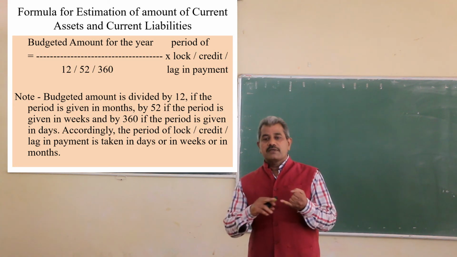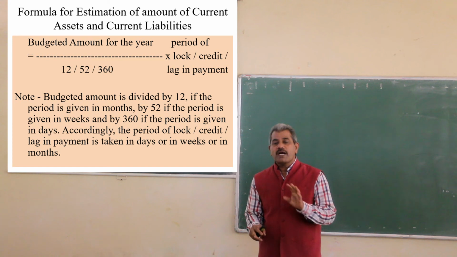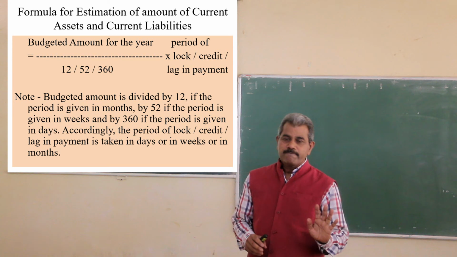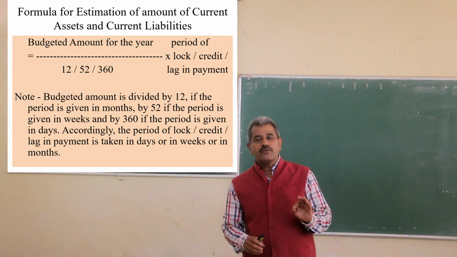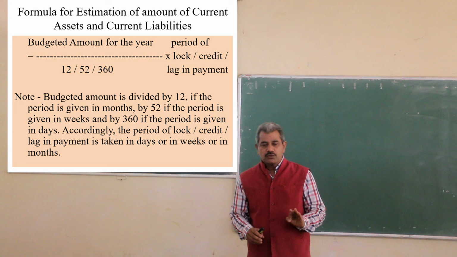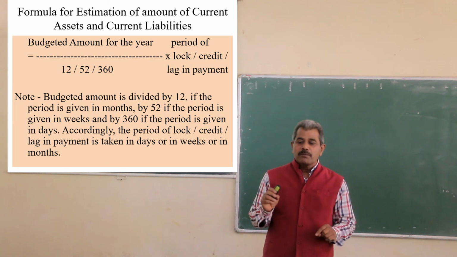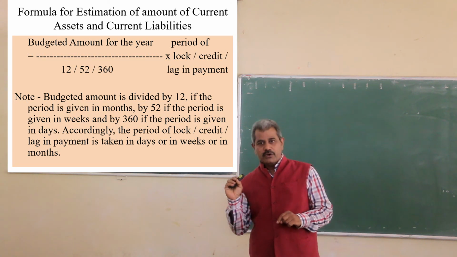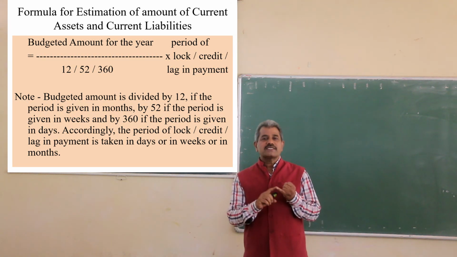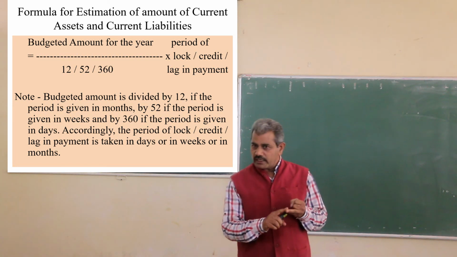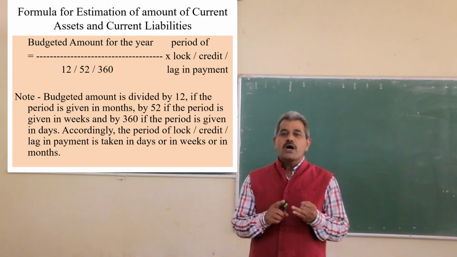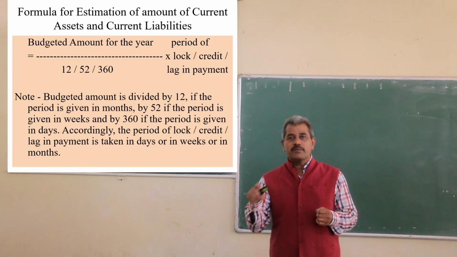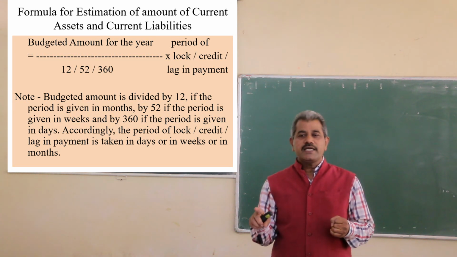All the required current assets and current liabilities may be calculated by using only one formula: budgeted amount for the year, divided by 12 or 52 or 360, into period of lock or period of credit or period of lag in payment.